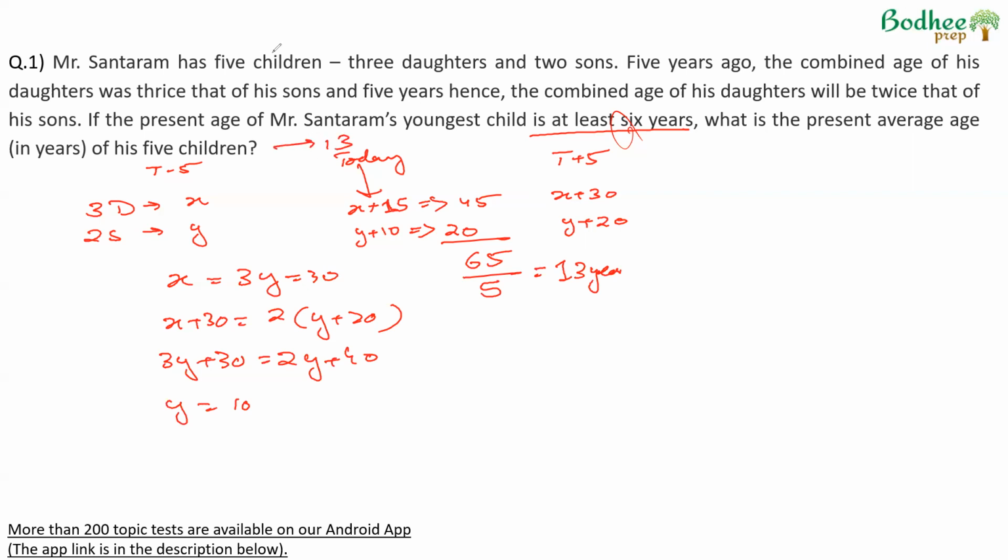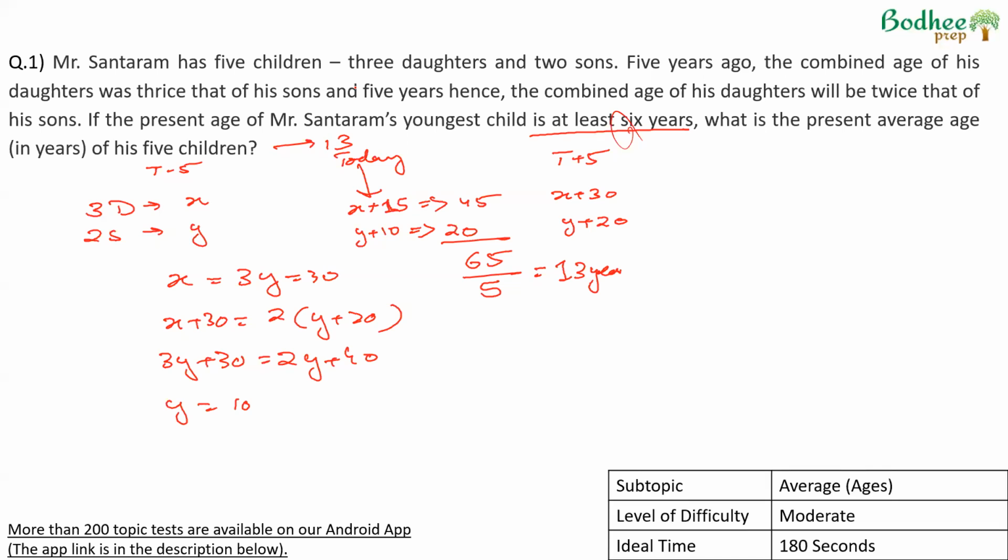Now, in terms of level of difficulty, this question would be a moderate level of difficulty. There is chance of confusion happening when we're adding ages. In terms of concepts, there are 2 concepts used. First is that of average, and then how ages are applied when we talk of average, or how ages for a group change over the years. Ideally, about 3 minutes should be taken to attempt this question. Whether I should do this in the examination or not depends on my overall attempt, but I'll look at the other questions and then take a call on this.